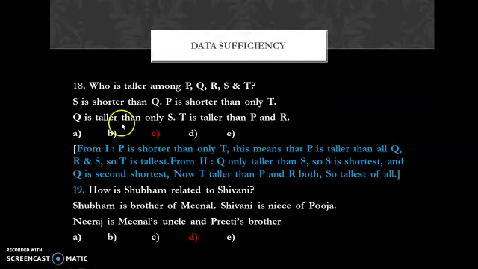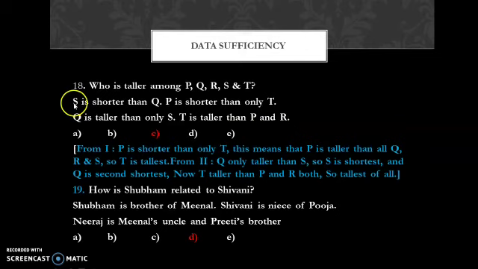And from the second statement, it's written Q is taller than only S, and T is taller than P and R. So S is the shortest and Q is the second shortest, and now T is taller than P and R both, which means that T is the tallest among all these persons.